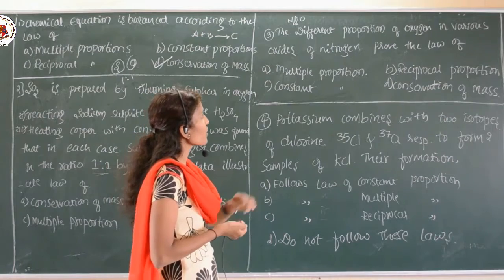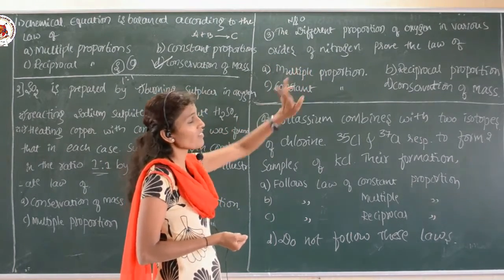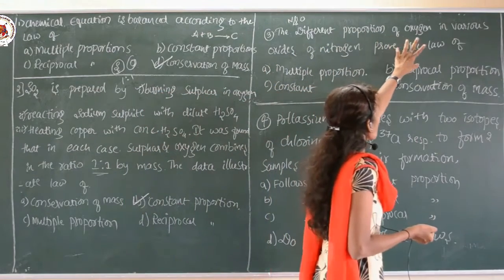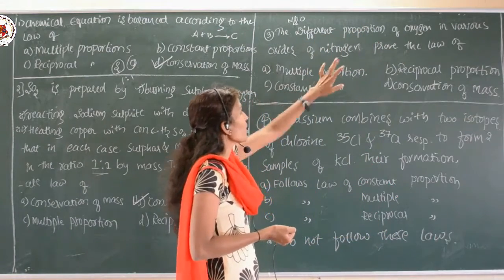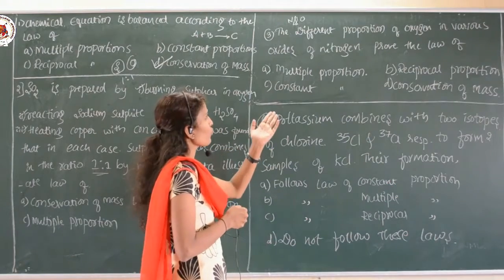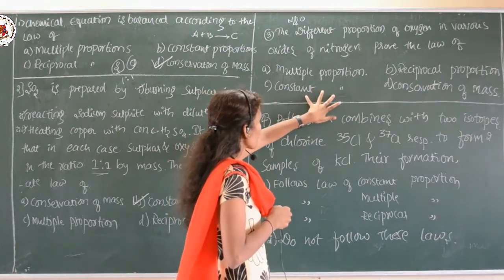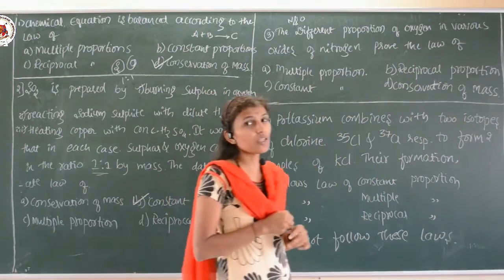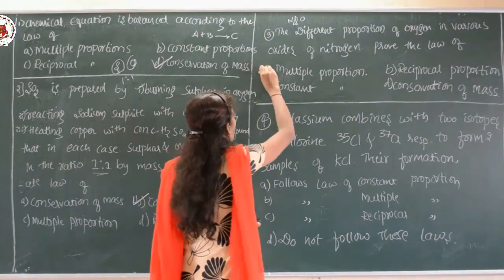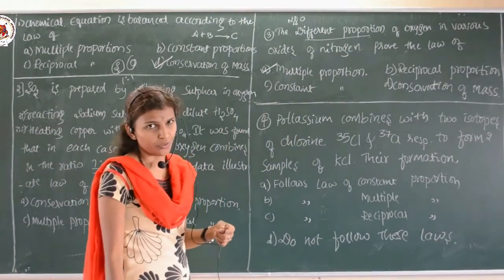What they have mentioned, the different proportion, means the proportion by mass is not the same, or it is not definite. The different proportion of oxygen in various oxides of nitrogen proves the law of. So which law is applicable? They have given four options: law of multiple proportion, law of reciprocal proportion, constant proportion, and conservation of proportion. Of course, it is the law of multiple proportion, because they have given the different proportion.